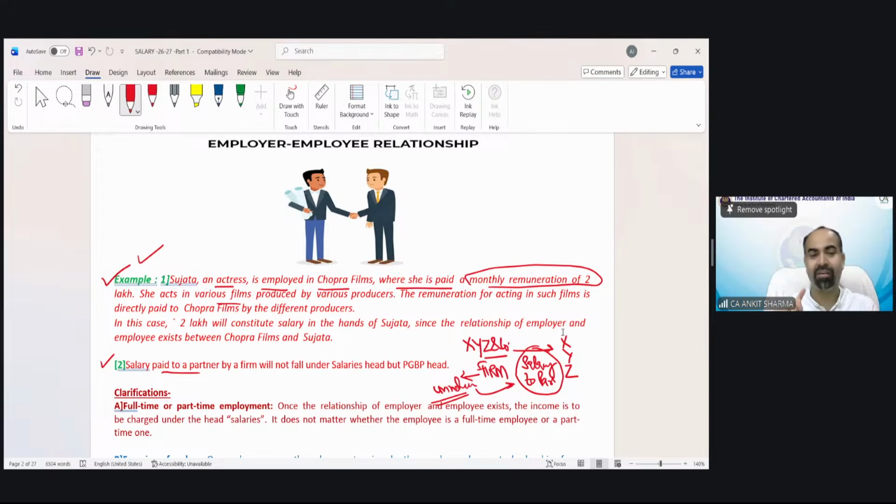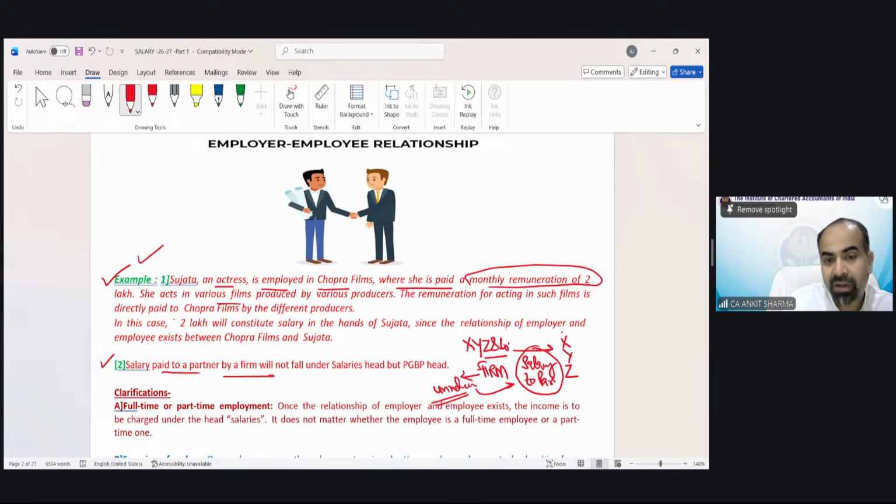Partners decide what to do in this business. So if there is no one to give you orders, then a relationship of employer-employee does not exist. So when a partnership firm pays salary to partners, that does not fall under the chapter salary.